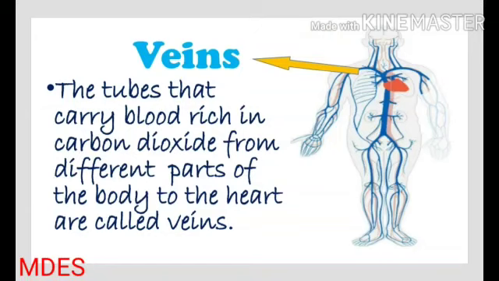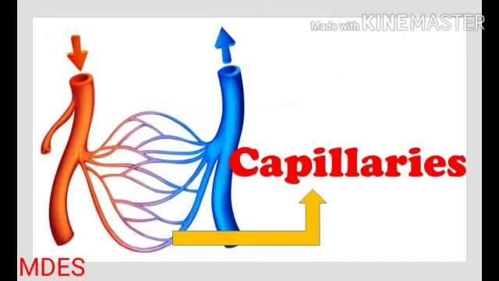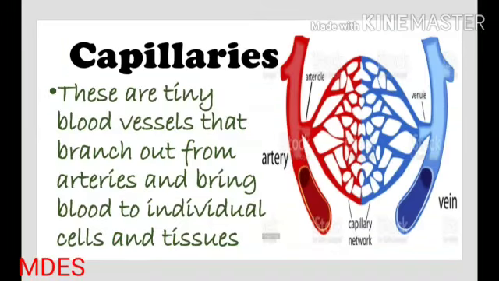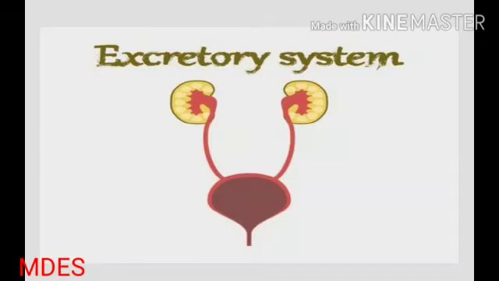The tubes that carry blood rich in carbon dioxide from different parts of the body to the heart are called veins. Sixth, capillaries. These are tiny blood vessels that branch out from arteries and bring blood to individual cells and tissues.